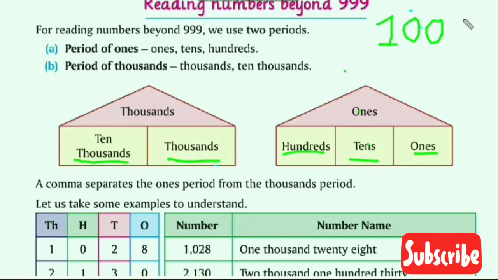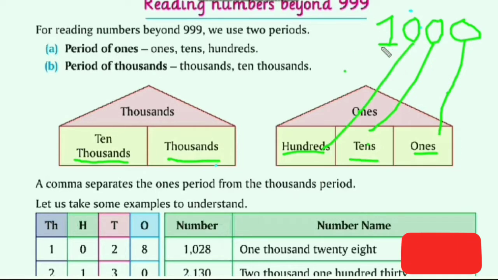This is 1000. Now this 0 is present at ones place. This 0 is present at tens place. This 0 is present at hundreds place and this 1 is present at thousands place.